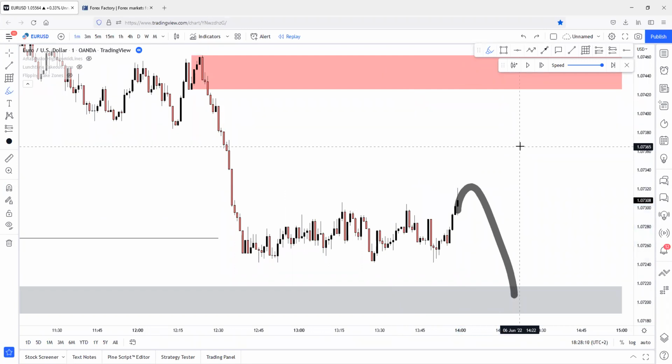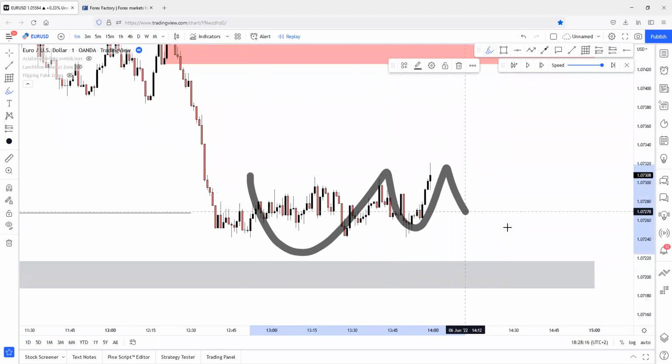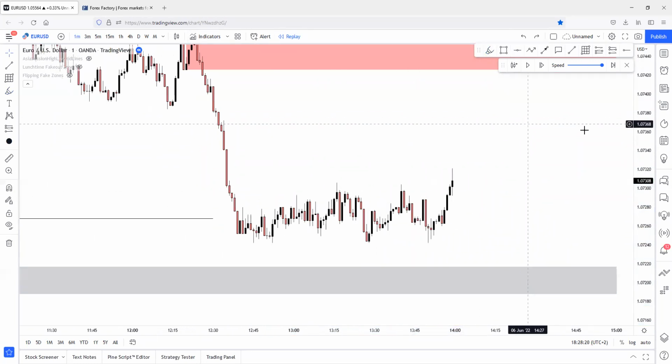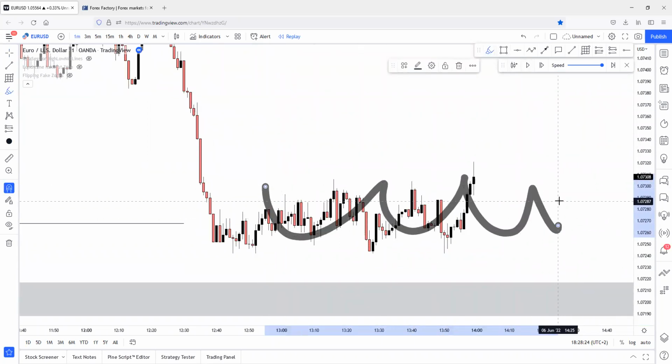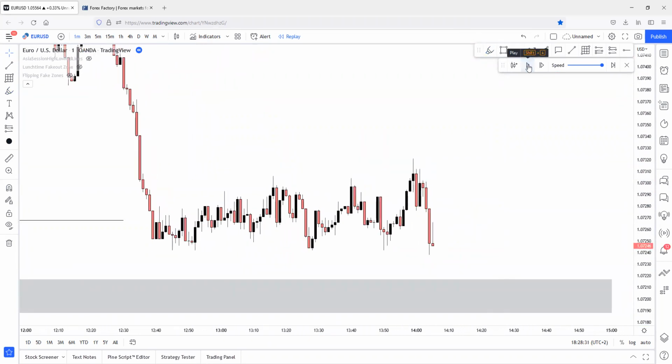And I hope I'm wrong, but as I remember well, this session was pretty boring and price will just range here. So if this happens, we will just test another day. Let's just see what will happen. If I remember right, price was just ranging the whole day somewhere around here. So yeah, if this happens, we'll test another day. Let's just start the overall 1 minute backtesting because the session started.